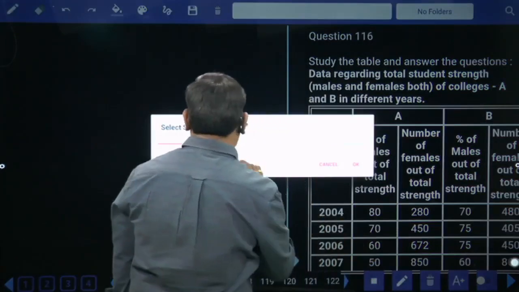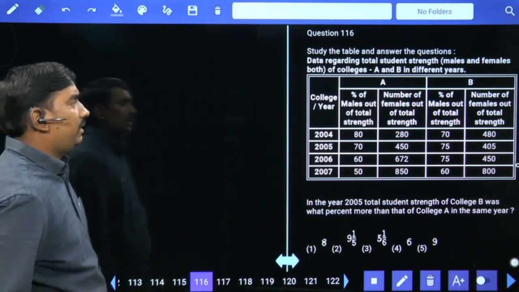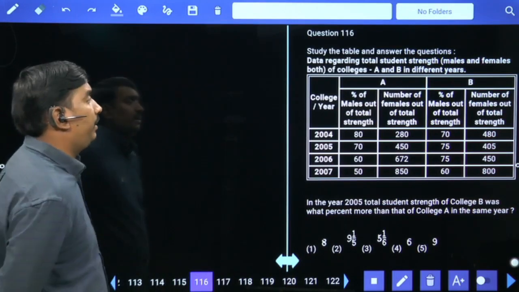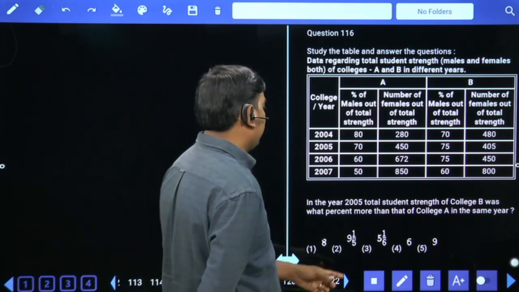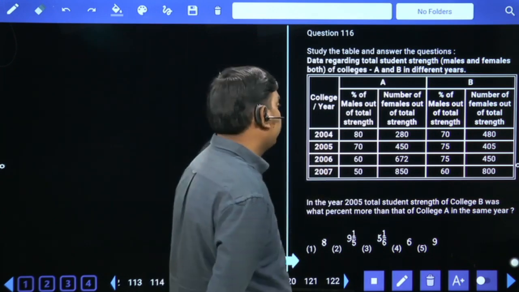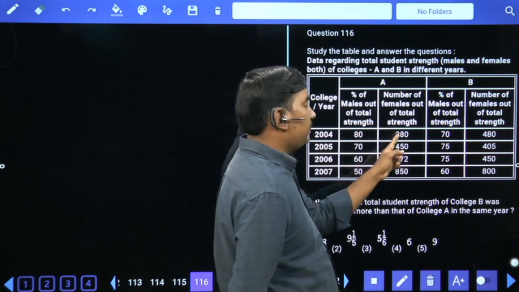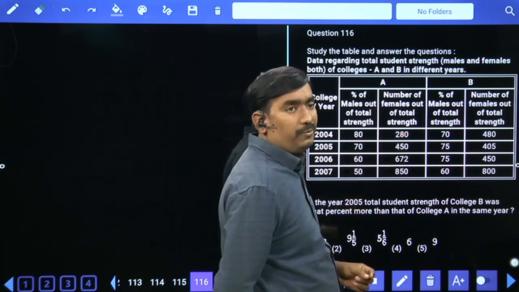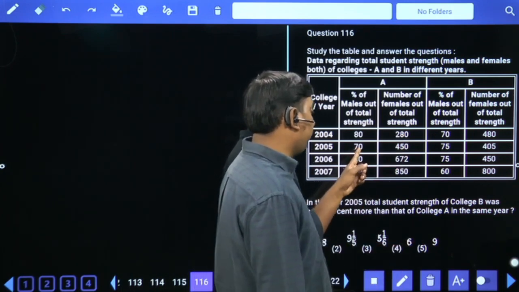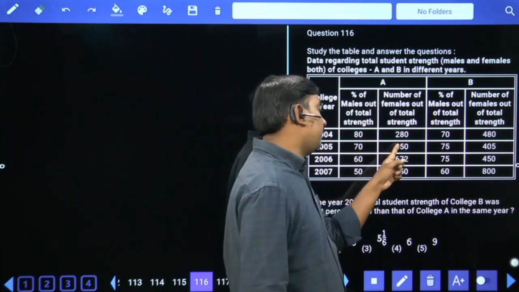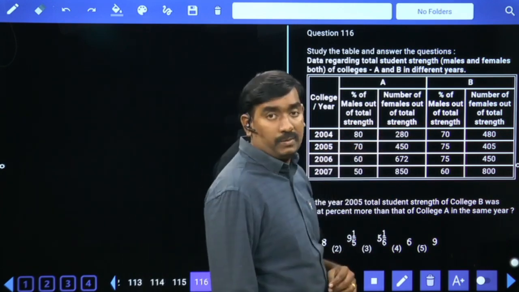Next. Data regarding total student strength, males and females of colleges A and B in different years. College A, College B, different years are 2004 to 2007. Percentage of males out of the total strength. 80% are male means females are 20%. 20% value 280, then 100% value 1400. 70% male means females are 30%. 30% value 450, 100% value 1500. That is the meaning of the given table or chart.